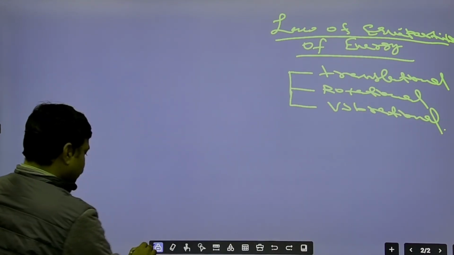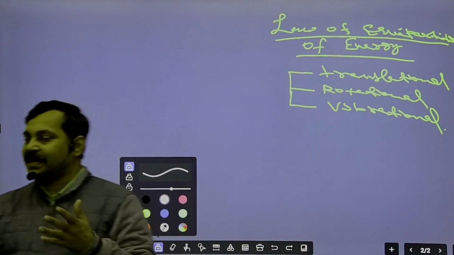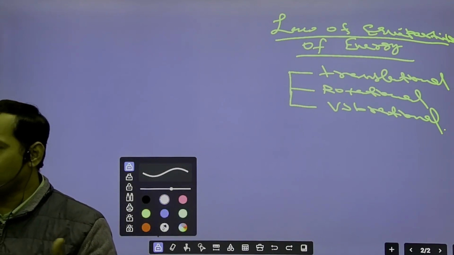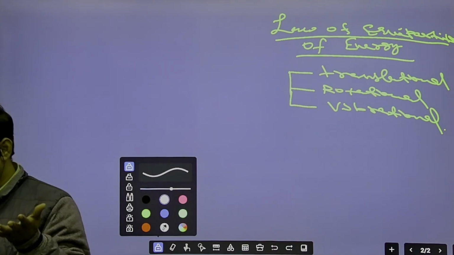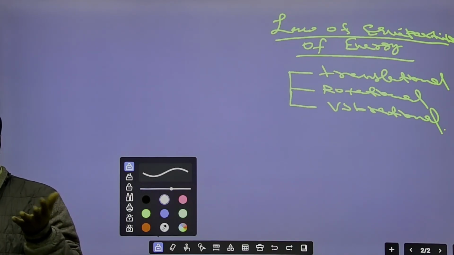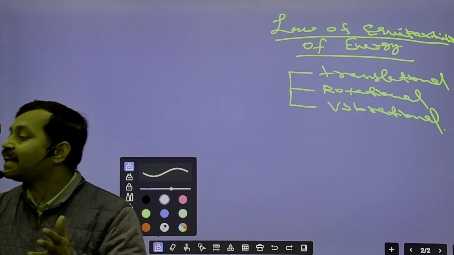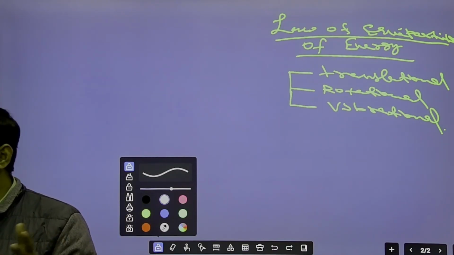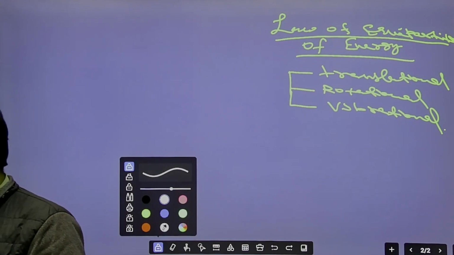Suppose there is a monoatomic gas like argon, helium. Monoatomic gas means what? That will have a single axis. The motion of the gas molecules can be represented by a single axis, that is one dimensional, or we can say that it is translational motion only, right?